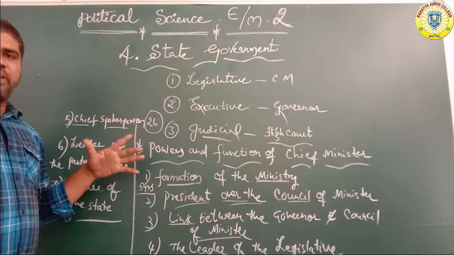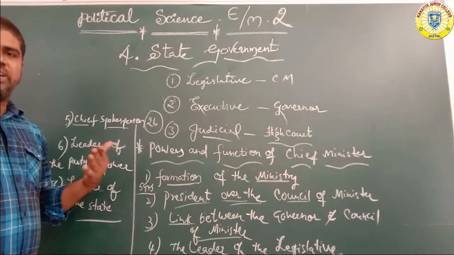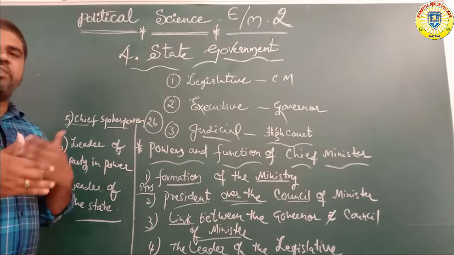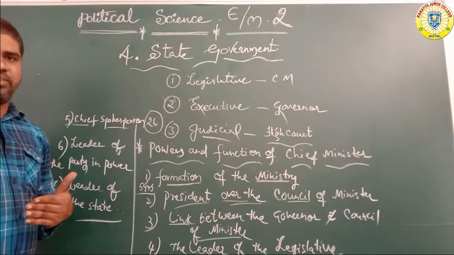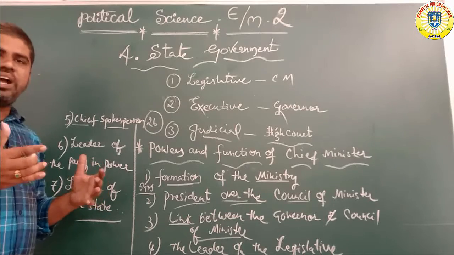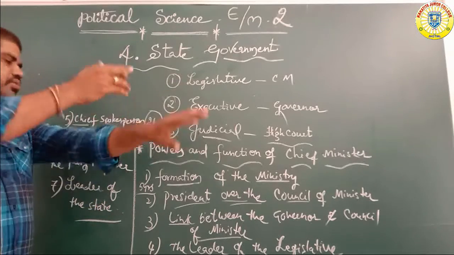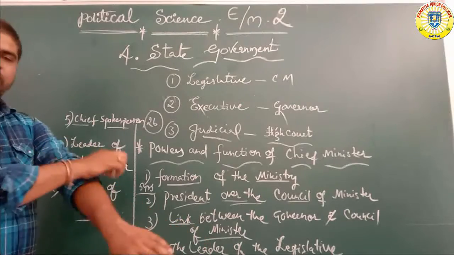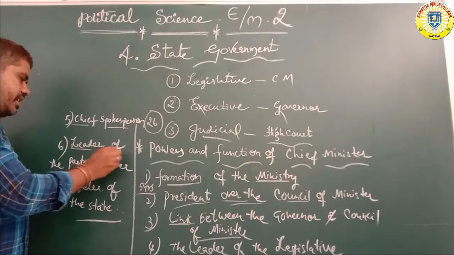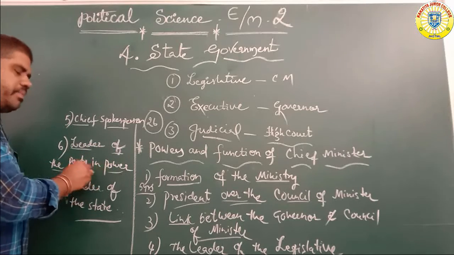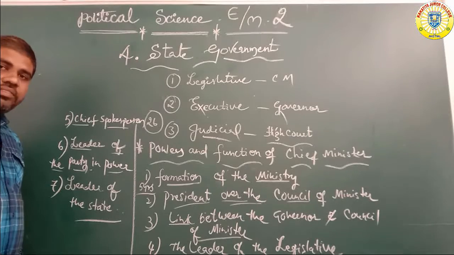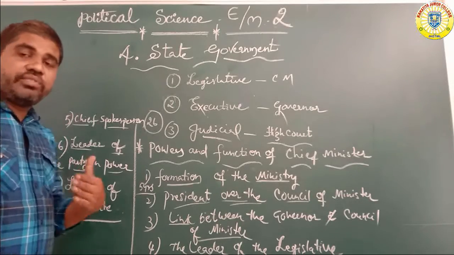Under the constitutional system, any bill is accepted or rejected by the governor, but any ordinary bill or money bill is prepared by the chief minister's side. The act or bill is under the control of the total authority. Who is the total authority? The chief minister only. Okay. Next, leader of the party in power. Leader of the party, which party? The ruling party.